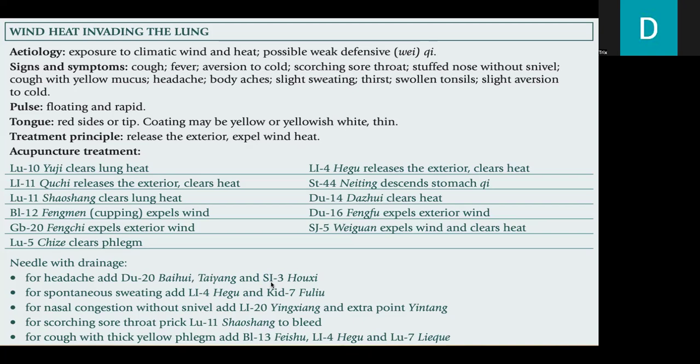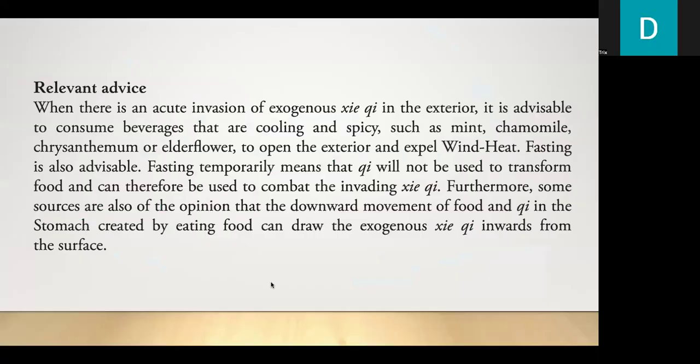It is also advisable to needle with drainage. For headache, add DU20, Taiyang, and SI3. For spontaneous sweating, add LI4 and Kidney 7. For nasal congestion without snivel, add LI20 and extra point Yintang. For scorching sore throat, prick Lung 11 to bleed. For cough with thick yellow phlegm, add Bladder 13, LI4, and Lung 7.